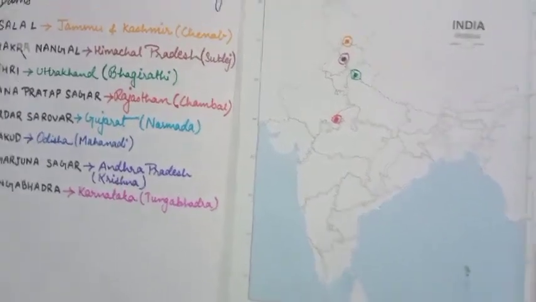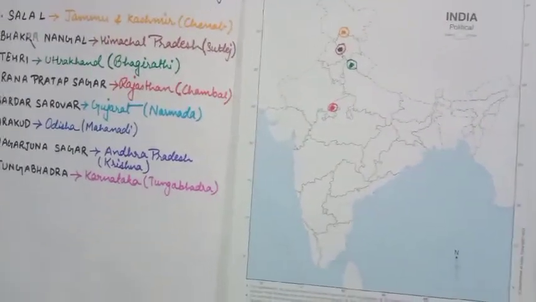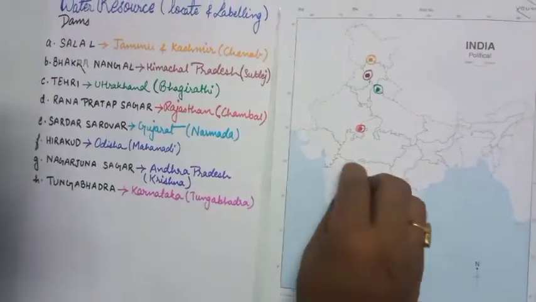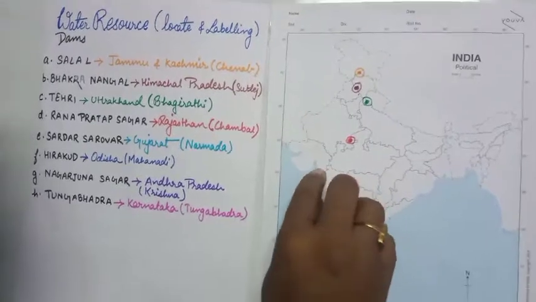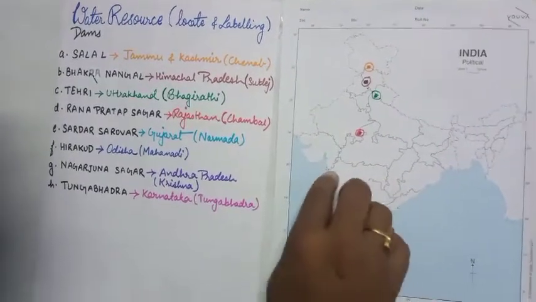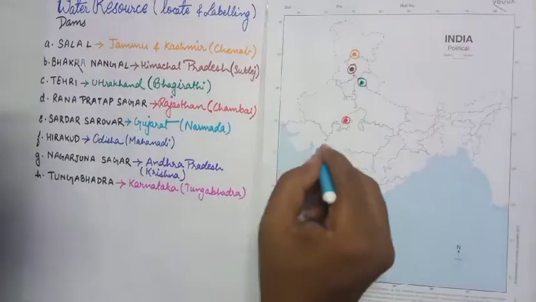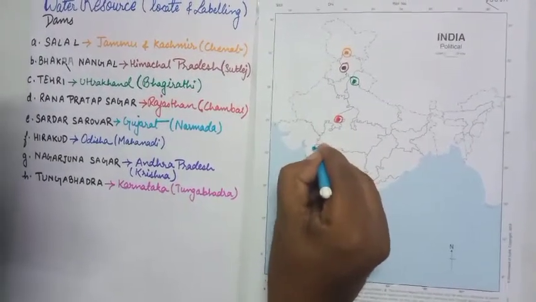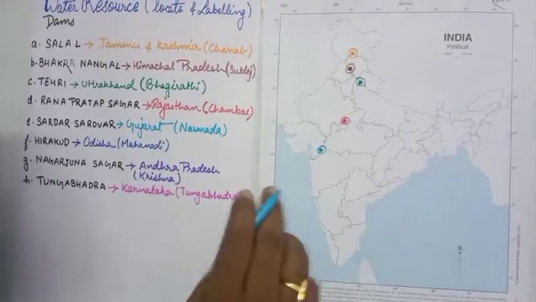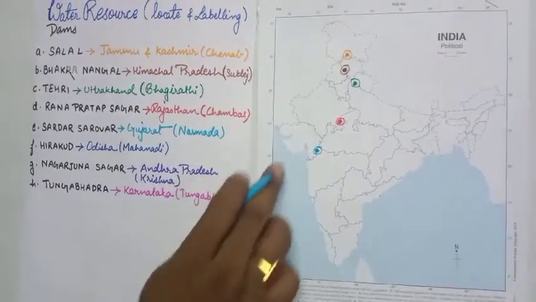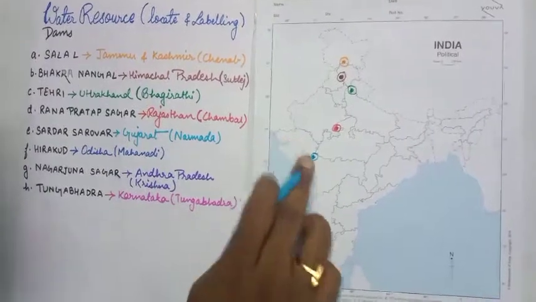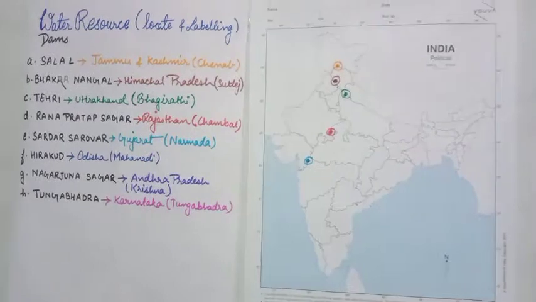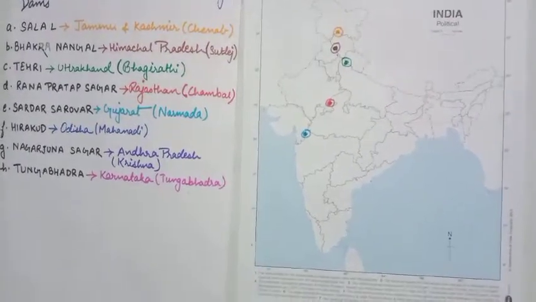Now next is the Sardar Sarovar. It is located in Gujarat, and there are two rivers here: first is Narmada, and just below it is the Tapi. So it is at the point of the Narmada river at the border of Maharashtra and Gujarat, located on the river Narmada.